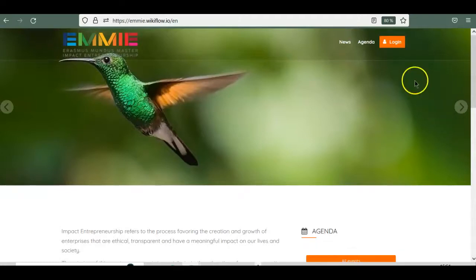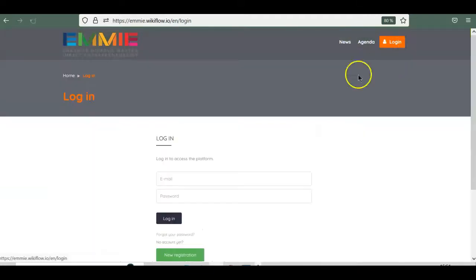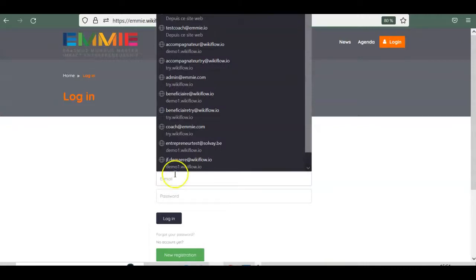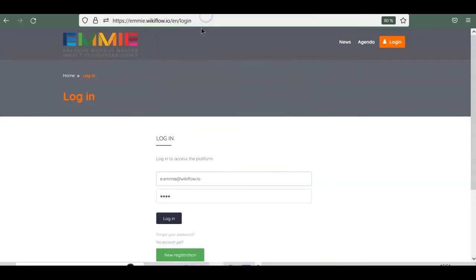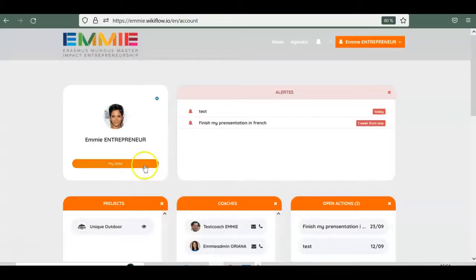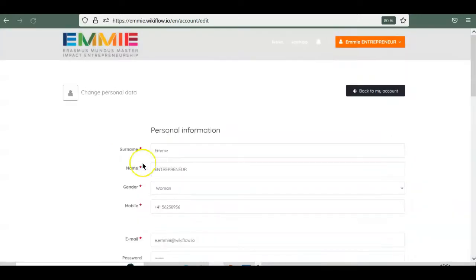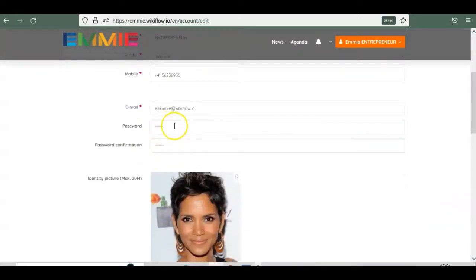To log in, you will receive by email the website URL and your password. The login is your email address. When you first log in, we recommend that you change your password directly in your profile.